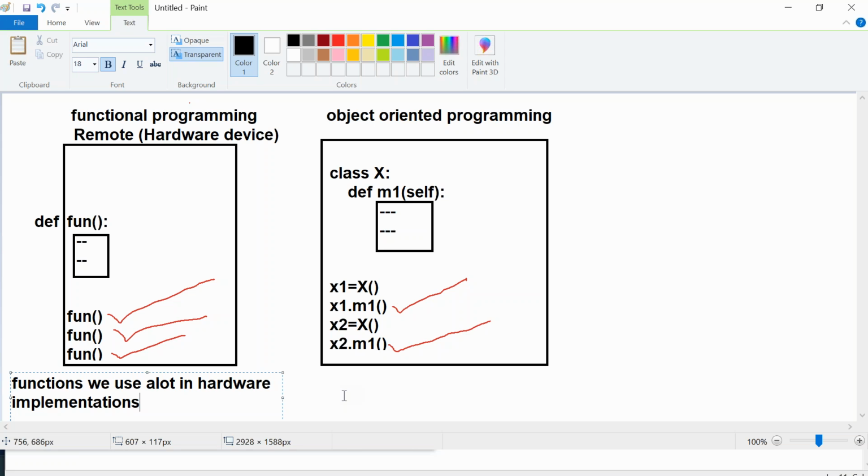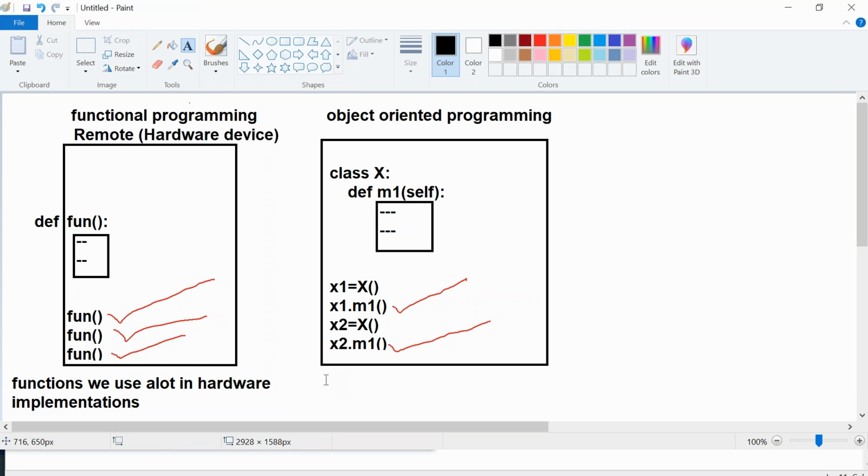Your programs will go and be dumped on hardware, and that's how your hardware functions. If you do not know how to write functions and how they work, you cannot become a programmer who can write programs which can sit on and work on hardware. You deploy your program on hardware, so in those cases you use a lot of functions.